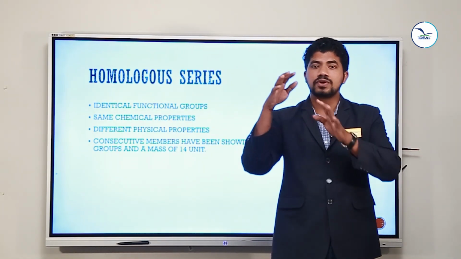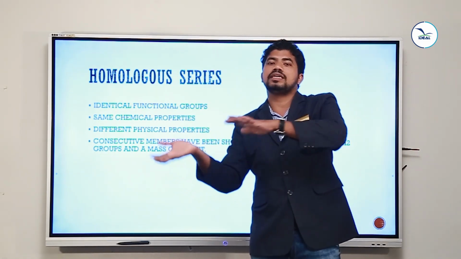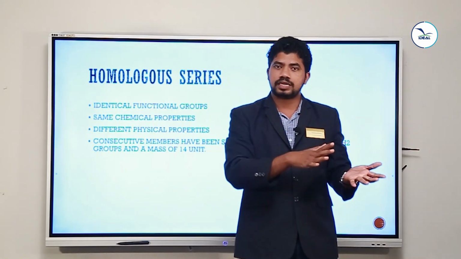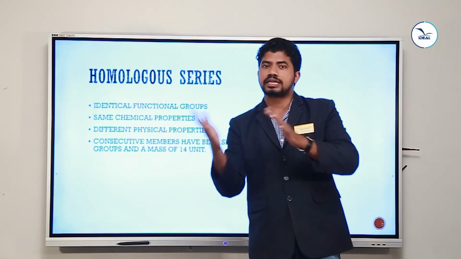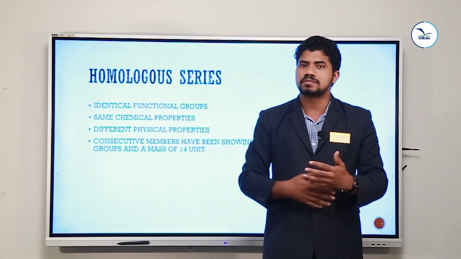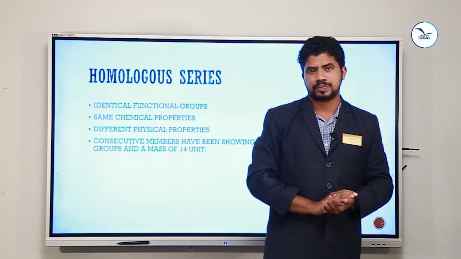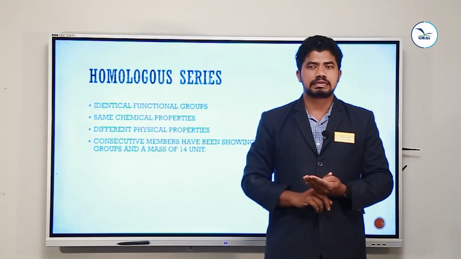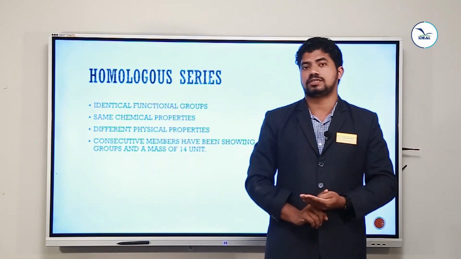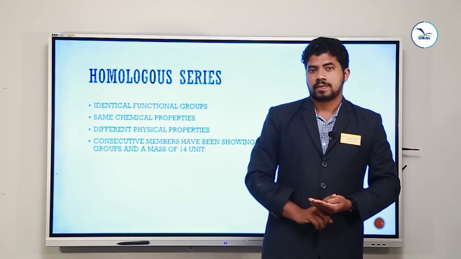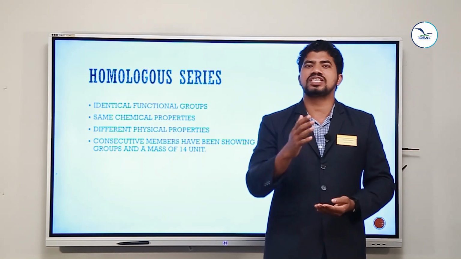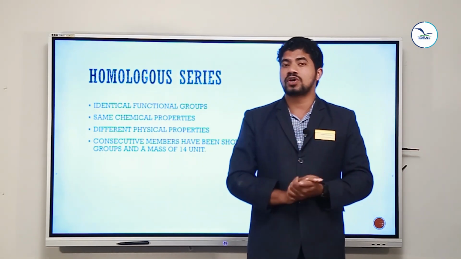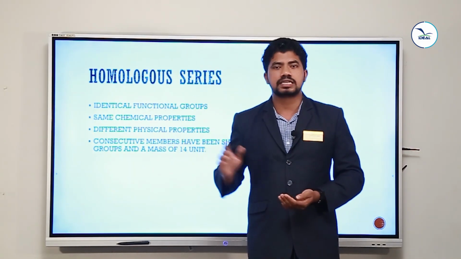If you are moving from methane to decane, the number of carbon atoms keeps increasing, so their molecular mass should increase. Because of the increase of the molecular mass, they have different physical properties.